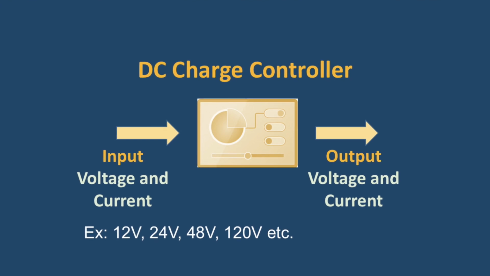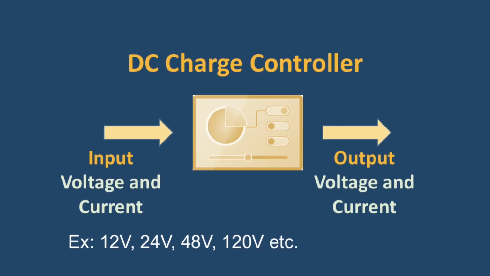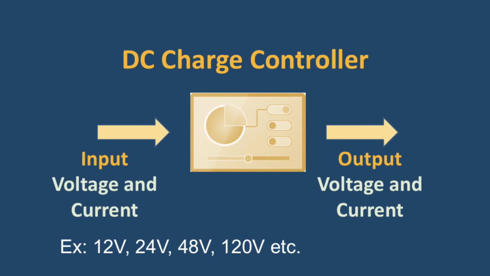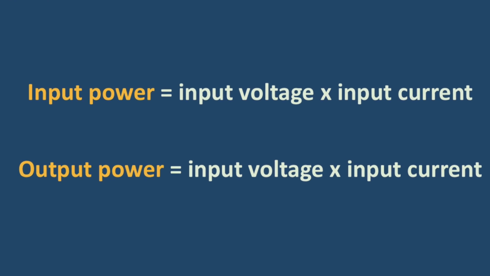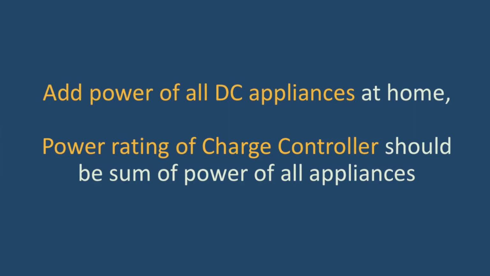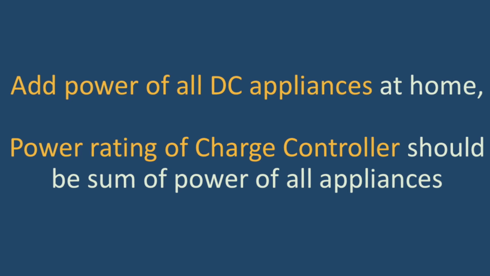What are the technical specifications? The technical specification is same, how much voltage and current it can take. Voltage multiplied by current is power, so how much power it can take in, and how much voltage and current it can give out. And voltage and current is power, so how much power it can give out. And the exercise remains same, that you add the DC power of all your appliances, and that much power your charge controller should be able to provide.